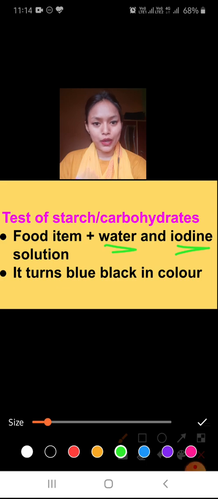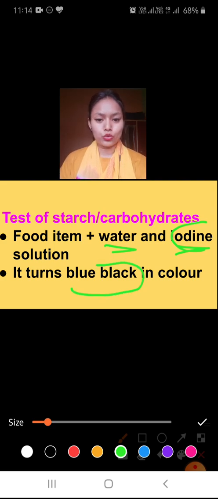It is a chemical, iodine solution, we have to add in that food, and if the color of the food sample turns black and blue, it means it contains carbohydrate, and if not, then it doesn't contain carbohydrate. So for the test of carbohydrate, iodine solution is required.